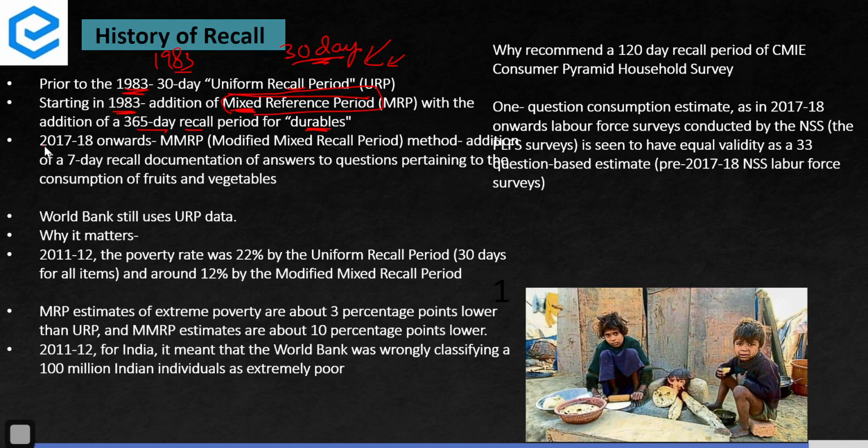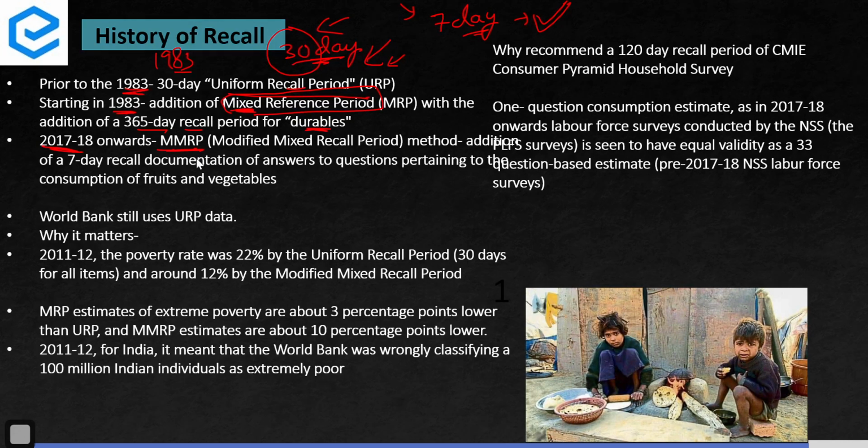And the third, the most advanced, which the government is now using, is the modified mixed recall period, in which the government says, how will we remember what we consumed in 30 days? People will not be able to recollect. So let us have a 7-day recollection period for vegetables, fruits and perishable items, so that people are able to recollect every time. And the government calls this the modified mixed recall period.